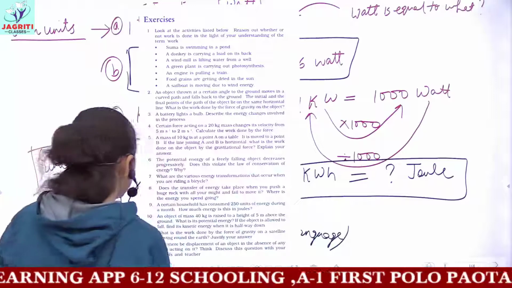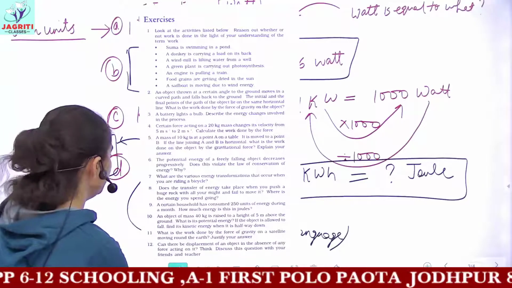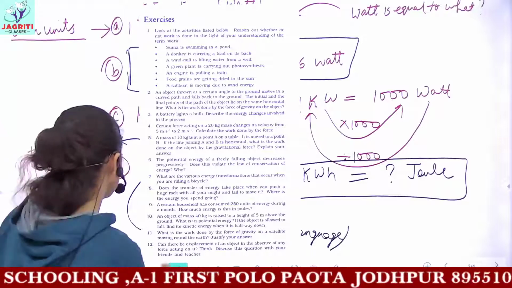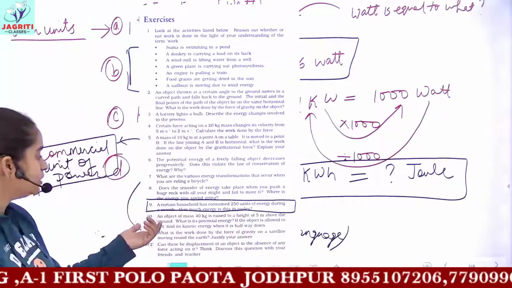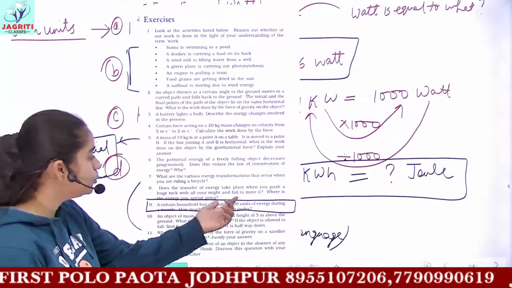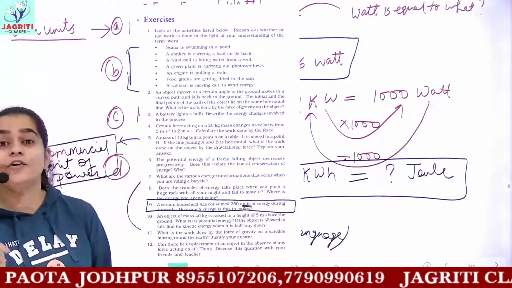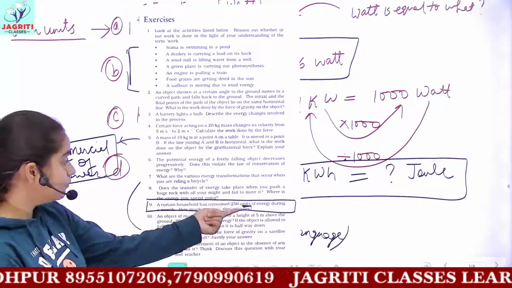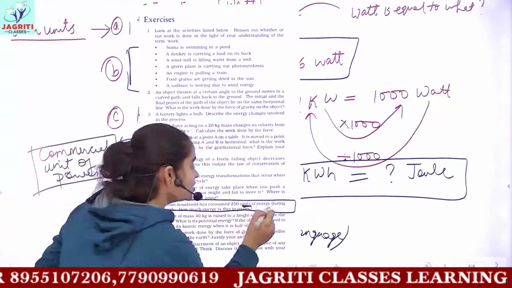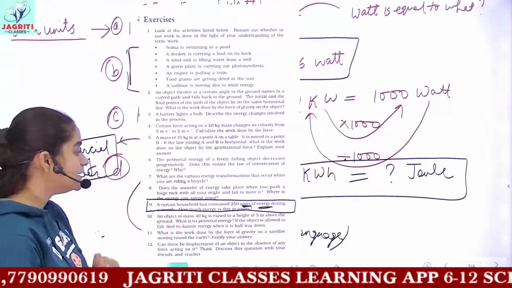So now we have done many of the questions from this, and now we'll be doing questions related to power. So in this, I hope, yes, this 9th question is related to power here. So you can read the question. A certain household has consumed 250 units of energy. See here, units are written. Units, I already told you, unit means what? Kilowatt hour. So 250 units of energy, and here energy is written. During a month, how much energy is this in joules?